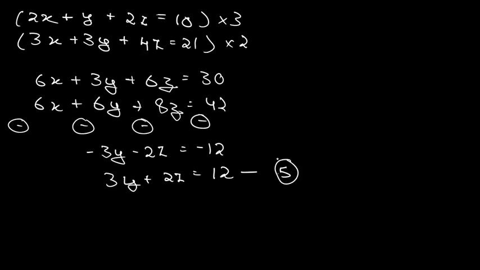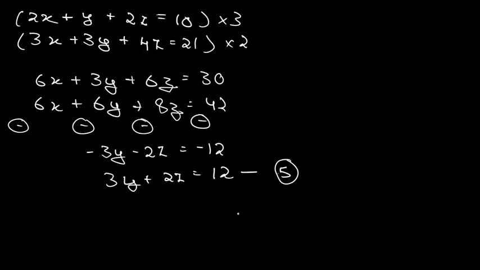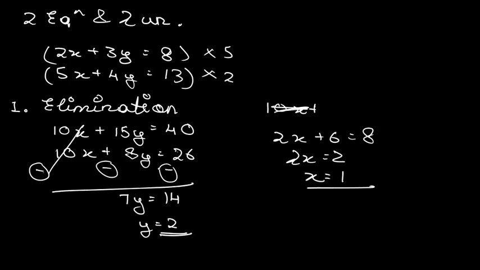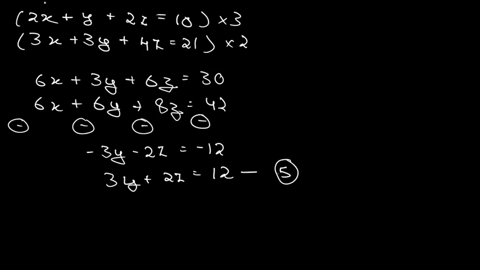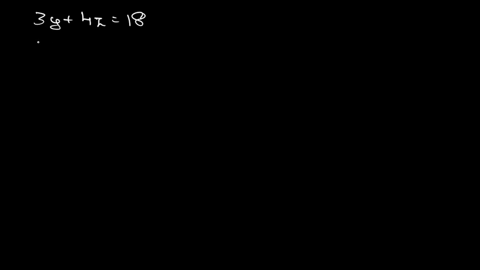Now what we have to do? We have got this equation number 5 also. Take equation number 4 and equation number 5, and do the same thing that we did in the elimination method. Now the equations that we are having are 3y plus 4z is equal to 18, and the second equation is 3y plus 2z is equal to 12.